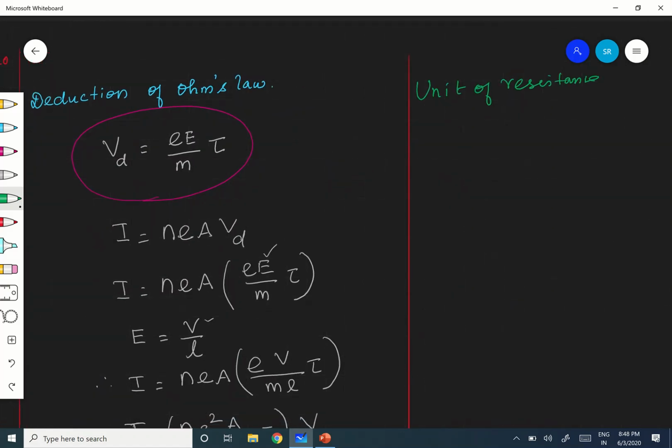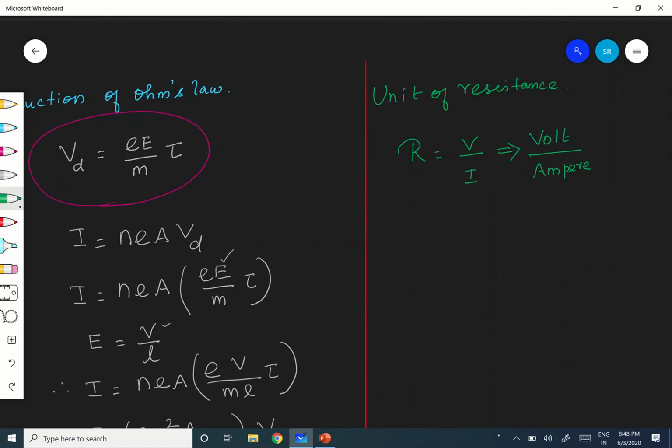Okay, so now, see. You know that R is equal to V by I. Okay, so V by I means, what is the unit for V? Unit for V is volt, and unit for current here is ampere. Therefore, resistance is volt per ampere, or it has a name that is ohm.